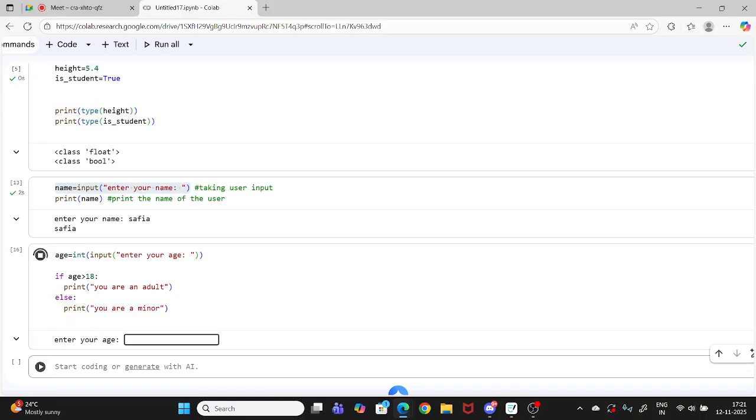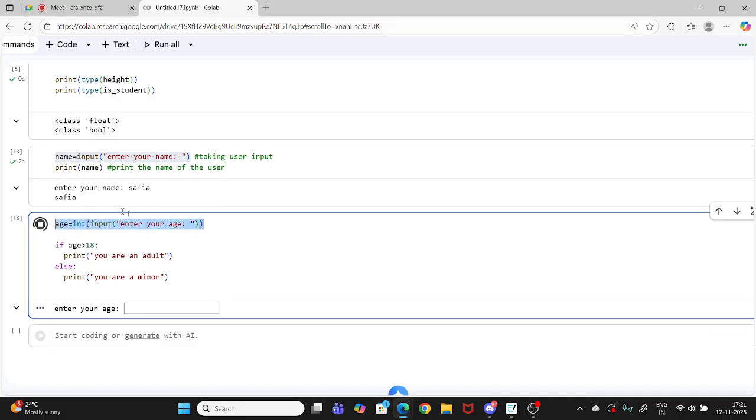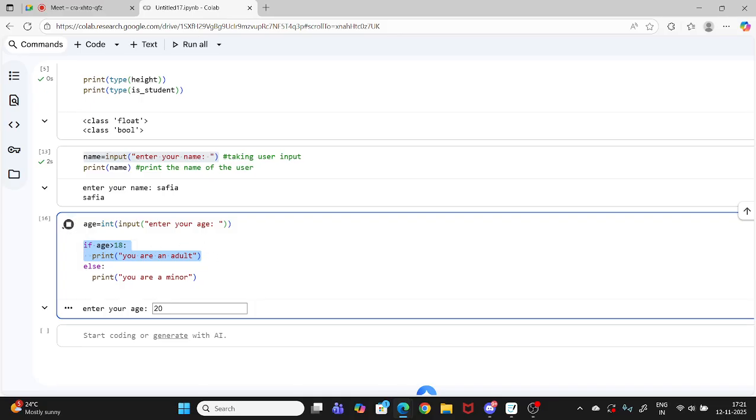Now let's see. First of all, this box will appear because the input function is being used. I have to enter an integer, so I will enter 20. If I'm entering 20, this condition will be true, right? So this part will get executed, and this part it won't even check, because Python executes only one part. It will check this one first, and if it is true, it will get executed. It will ignore the rest.